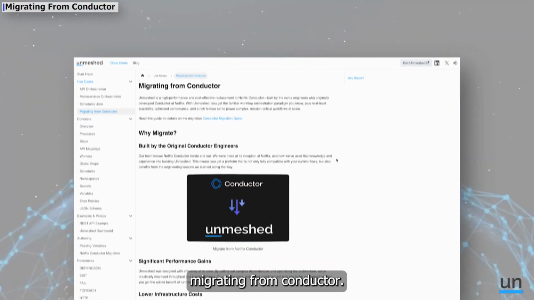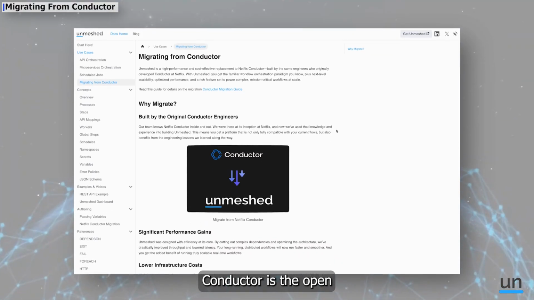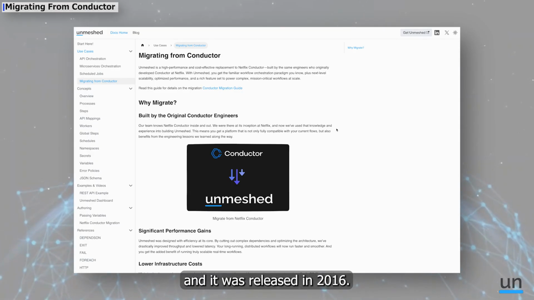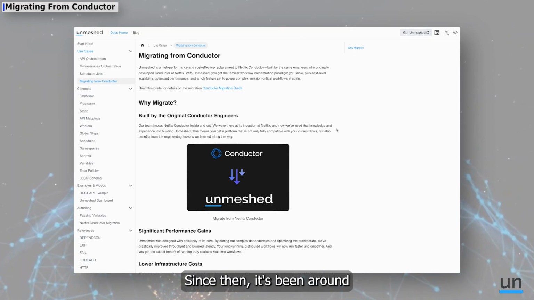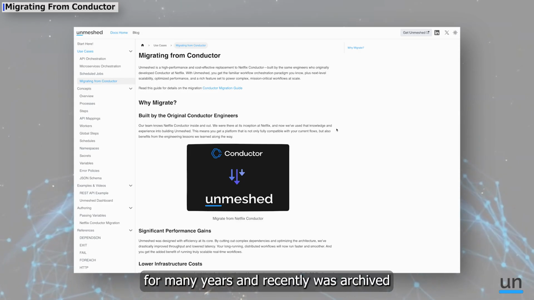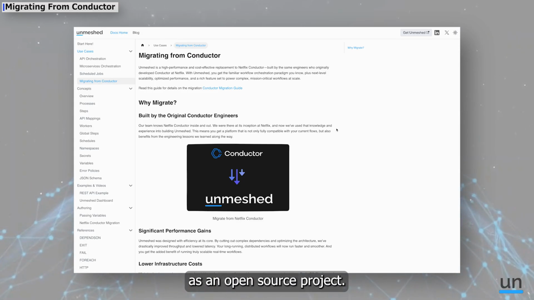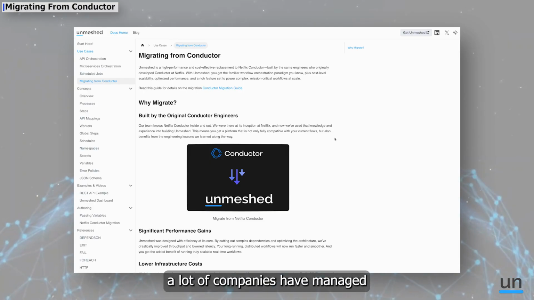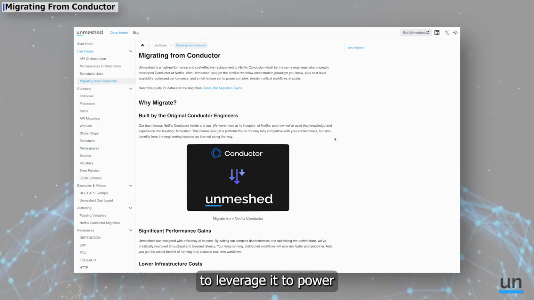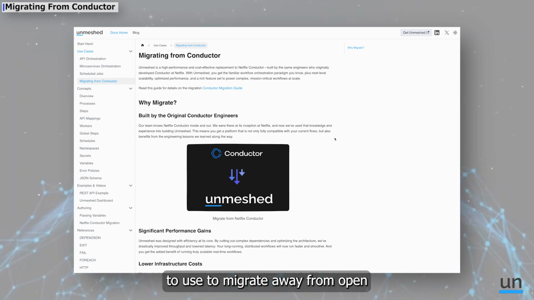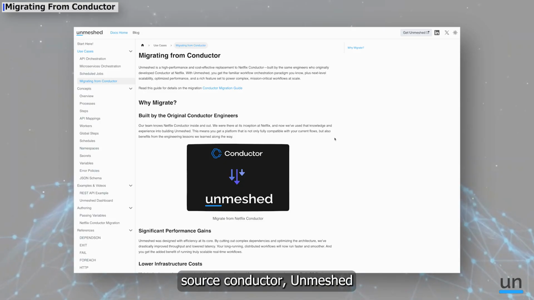Let's talk about migrating from Conductor. Conductor is the open source orchestration platform that was built at Netflix, and it was released in 2016. Since then, it's been around for many years, and recently was archived and closed by Netflix as an open source project. But while it was around, a lot of companies have managed to leverage it to power their orchestration use cases.